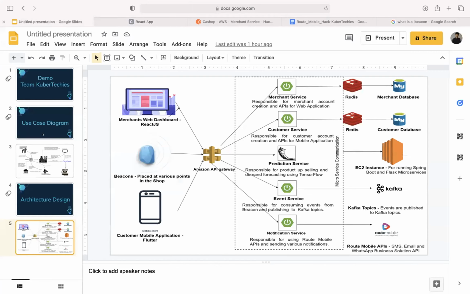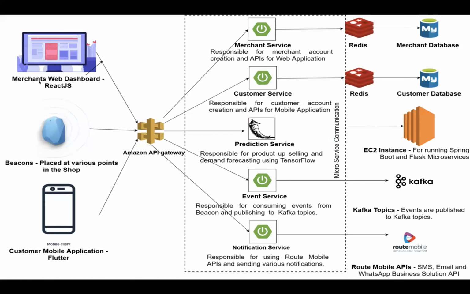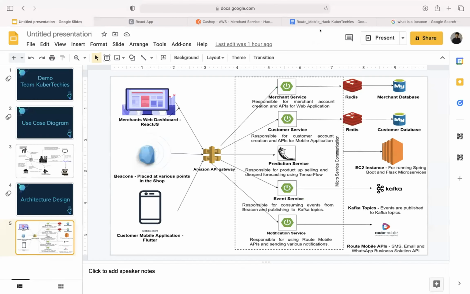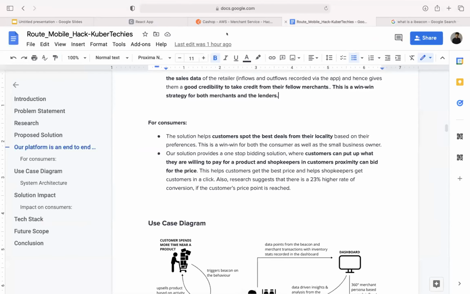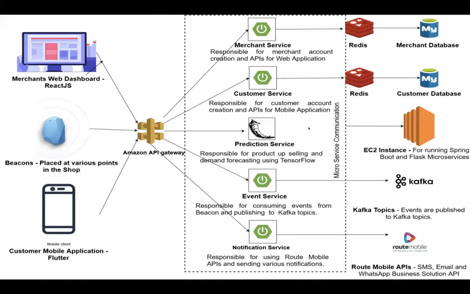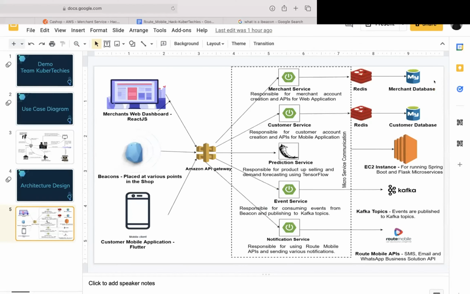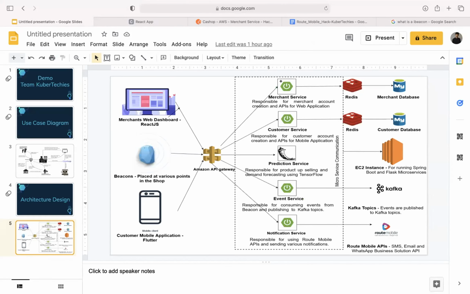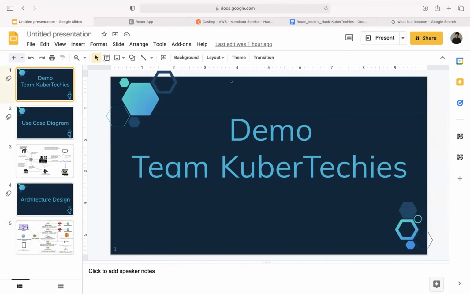Again, I'll quickly go back to my architecture and show you right here. So as I promised, we have the web dashboard that I already showed for the beacon. We have the merchant's mobile app. For the customer's mobile app, we demonstrated the mobile app on all these services that are already written, and we have even shared the Postman collection link for them. So please go ahead and check out the Postman collection link as well for all these services. So that's about our presentation.